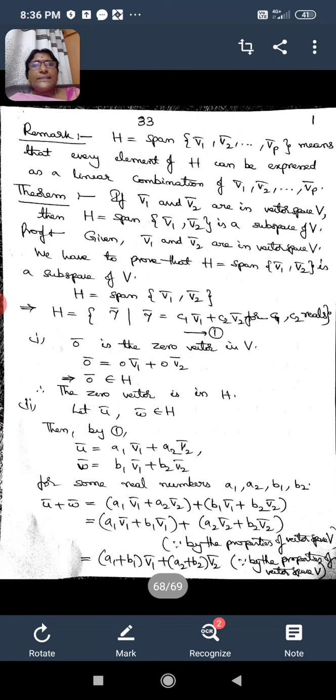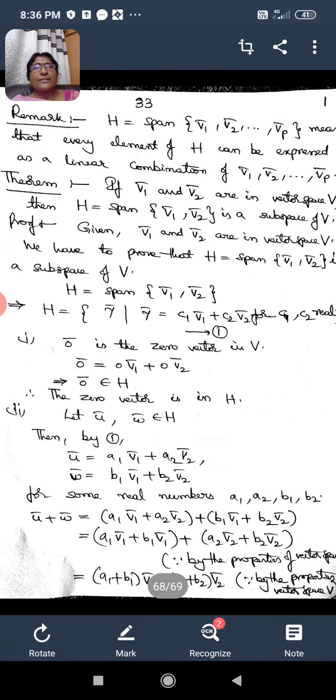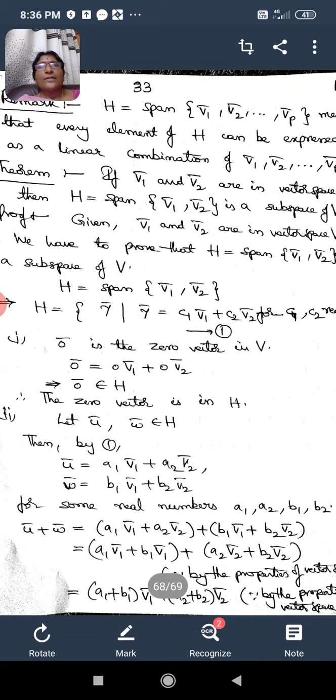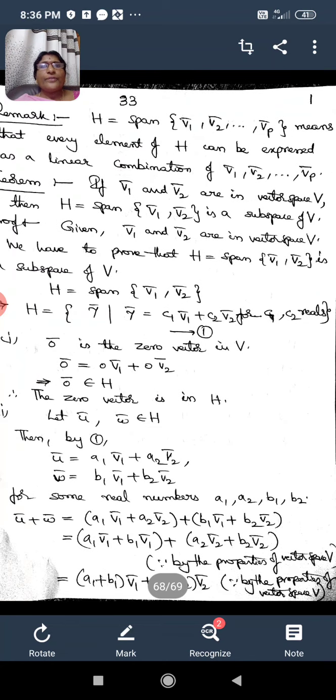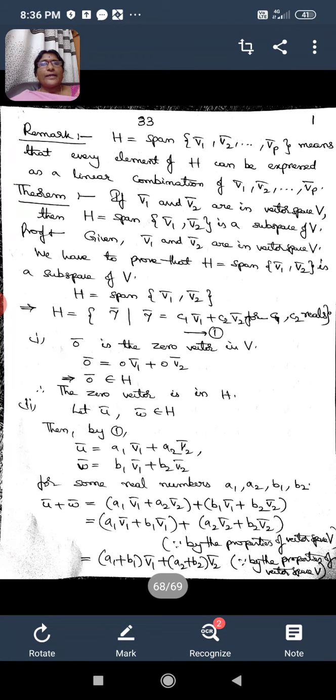And at this juncture, I want to make a remark on the subspace spanned by H on the vector space V. And what is that? Let us see. H is equal to span of V1 bar, V2 bar, so on, Vp bar. This means that every element of H can be expressed as a linear combination of V1 bar, V2 bar, so on, Vp bar.